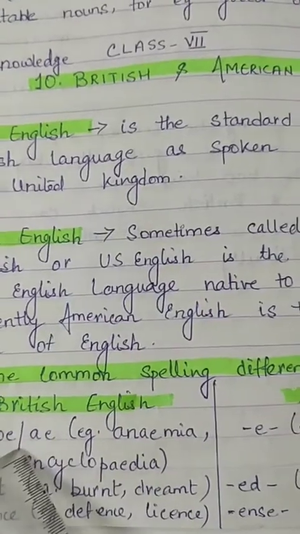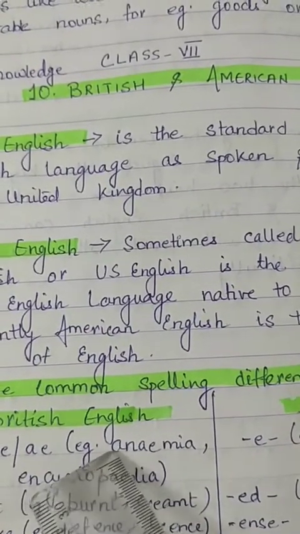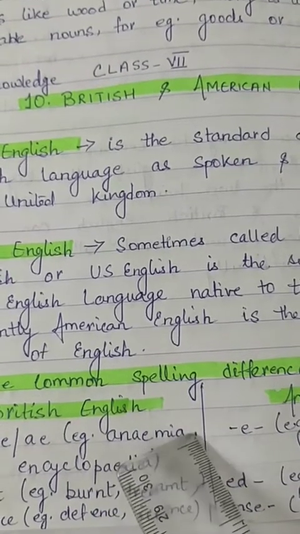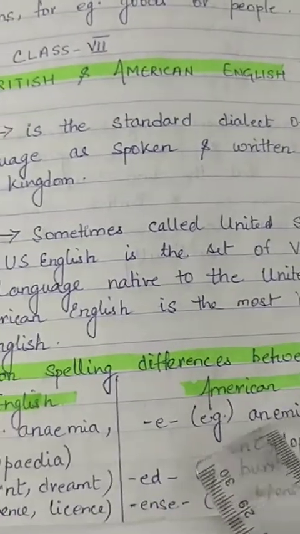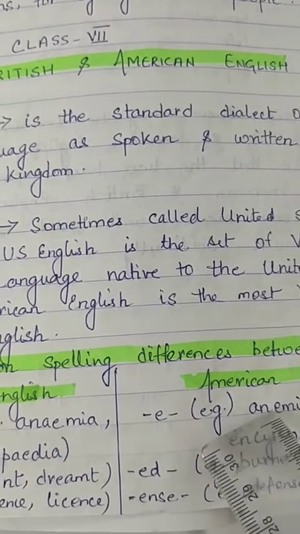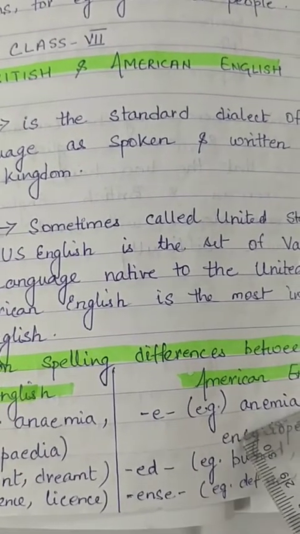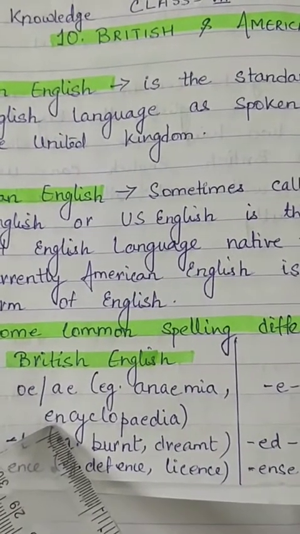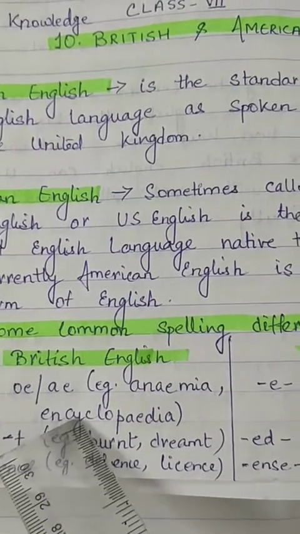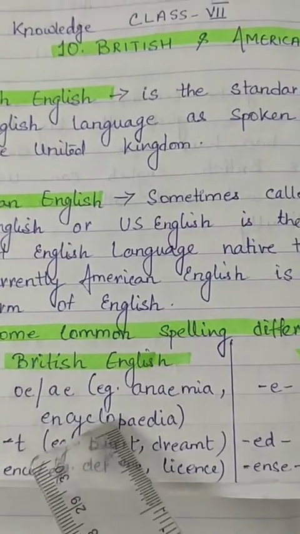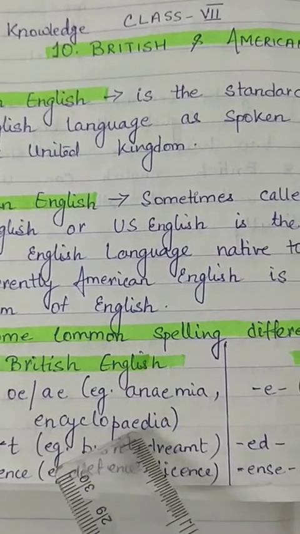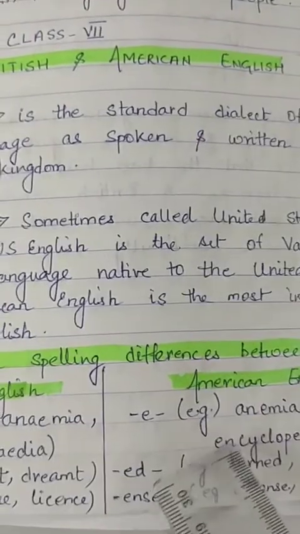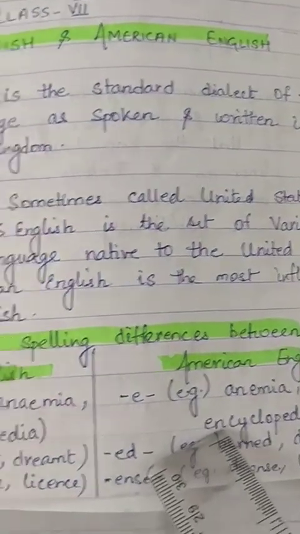See, in British English, we write anaemia, A-N-A-E-M-I-A, and in American English we'll write anemia. Understood? Now in encyclopaedia, E-N-C-Y-C-L-O-P-A-E-D-I-A, in American English we'll write encyclopedia.